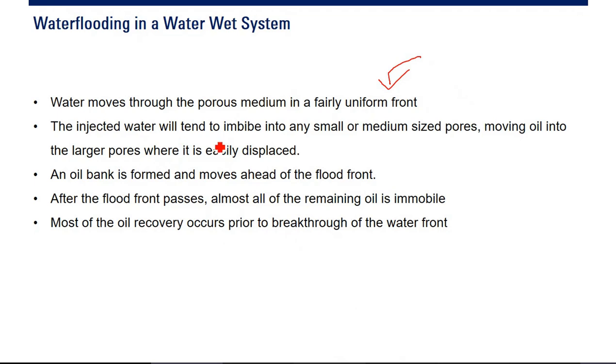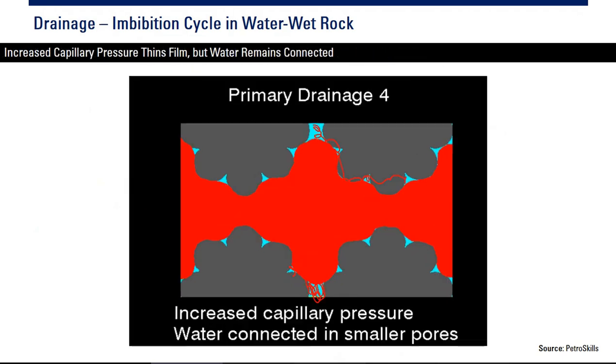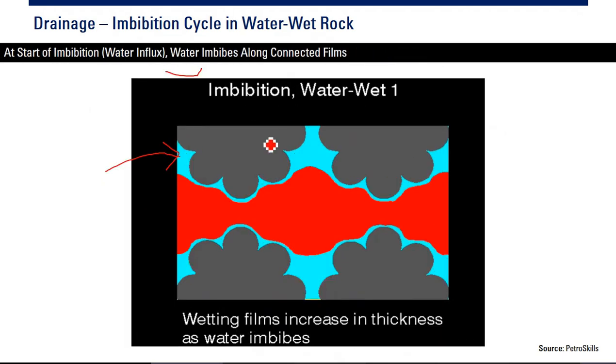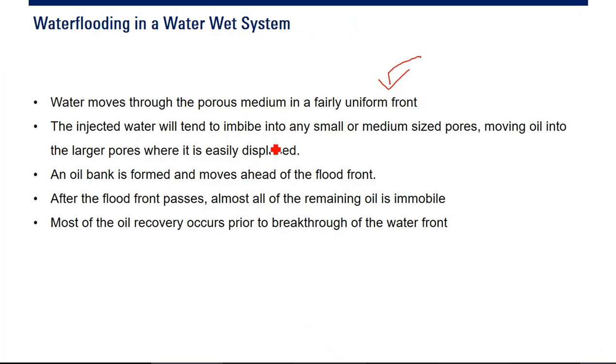The injected water will tend to imbibe. We learned about that previously when we started imbibition. The injected water will tend to imbibe into any small or medium-sized pores, moving oil into the larger pores where it is easily displaced.